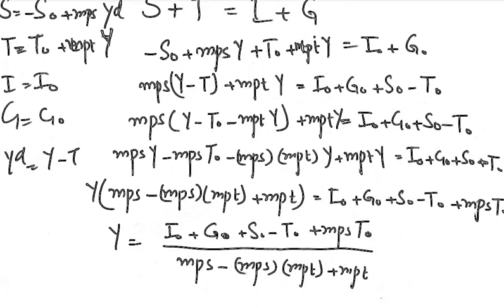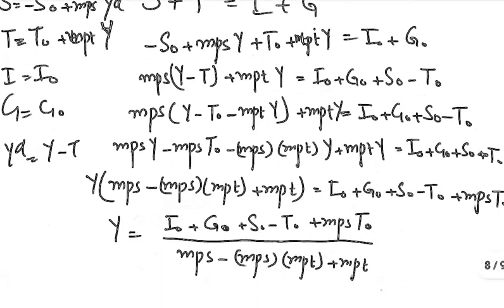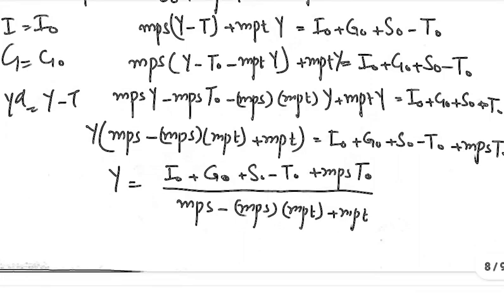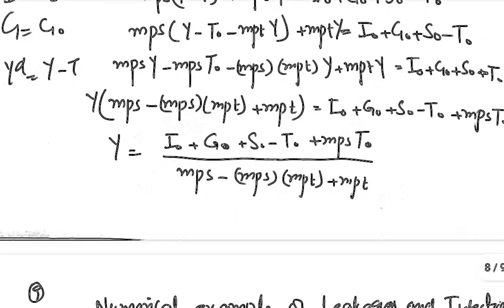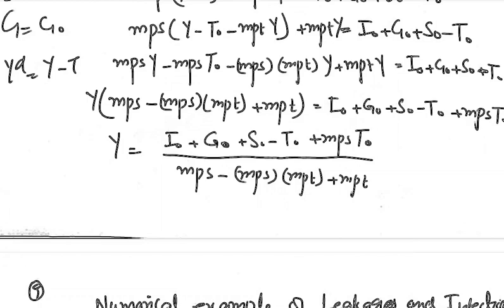We have taken to the right side of the equation minus MPS T naught, which has become MPS plus MPS T naught. So dividing both sides by MPS minus MPS into MPT plus MPT, we have concluded with the national income equilibrium formula: Y is equal to I naught plus G naught plus S naught minus T naught plus MPS T naught divided by MPS minus MPS into MPT plus MPT. This is the national income equilibrium formula we have derived in a three sector economy, including the induced taxes.